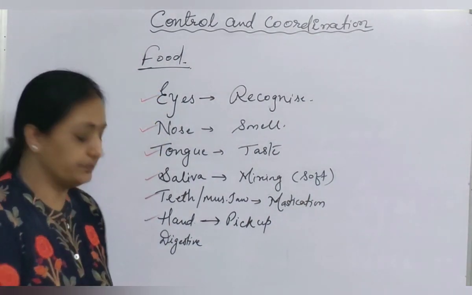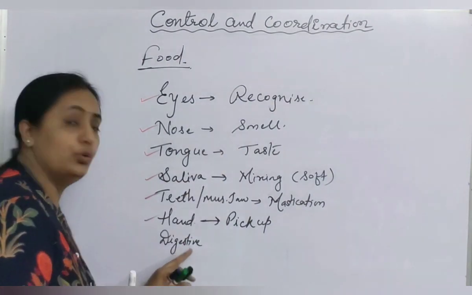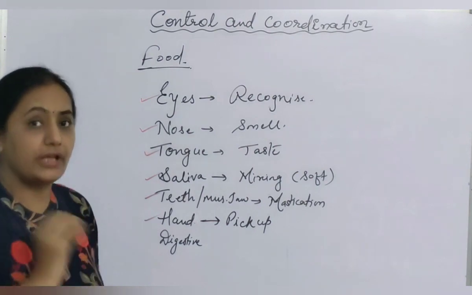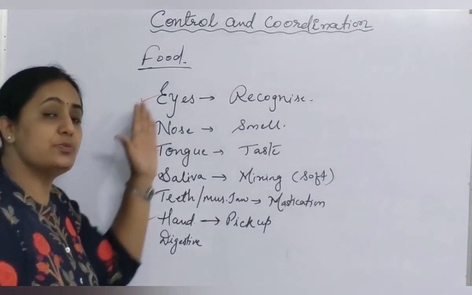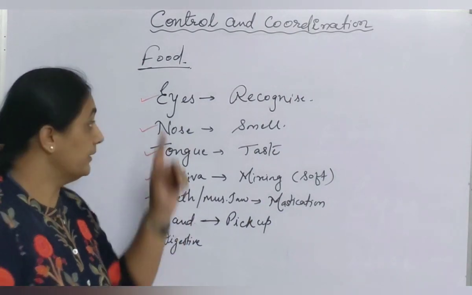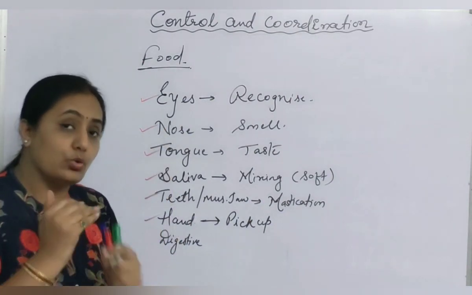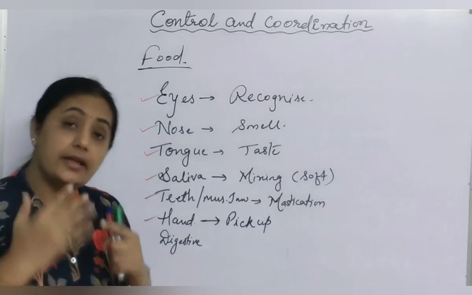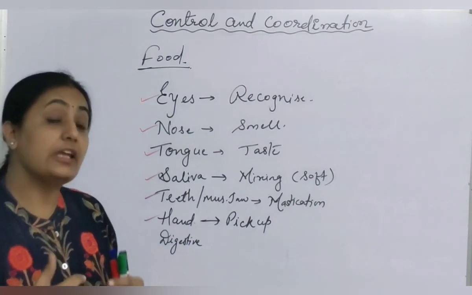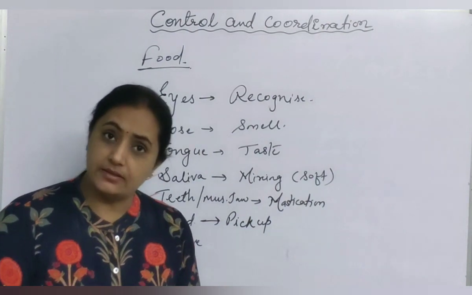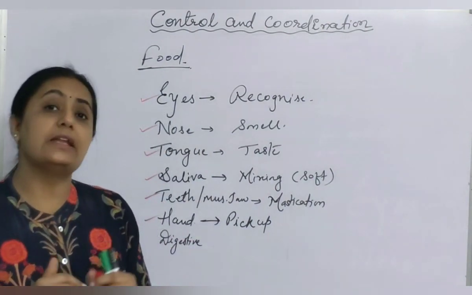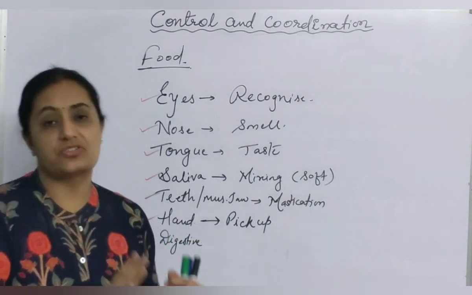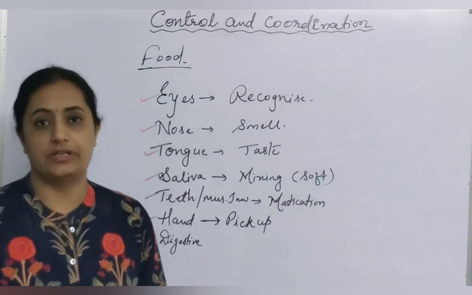And after eating the food, we are able to digest it. So the activity is only one, that is eating or taking food in. But to take that food in, these many parts are involved in the same process. Now these many parts are involved, but the role of each part is different, and all parts have to work together in a systematic manner. Working of various parts together in a systematic manner to give response for certain thing or towards external stimuli. That is called as coordination.